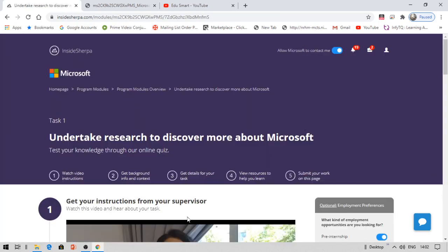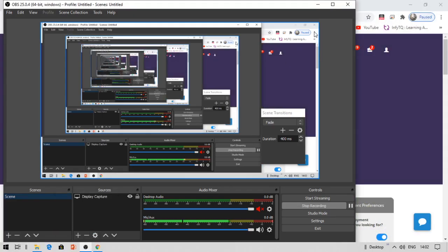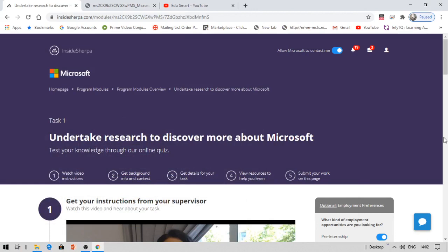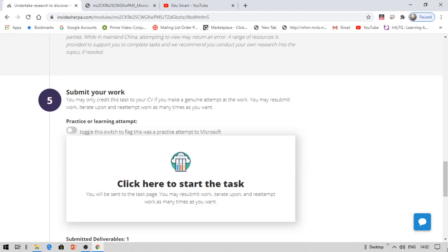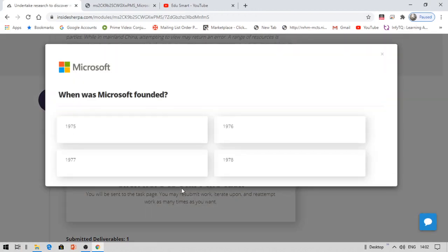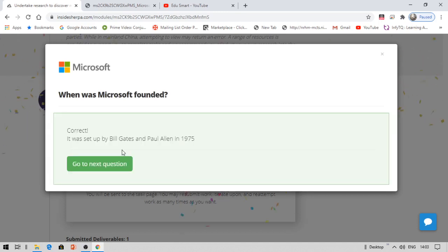Yes, it's working fine. You need to click on that start task and come down here. Click here to start the task. So, when was Microsoft founded? The answer is 1975. Click this, go to the next question.